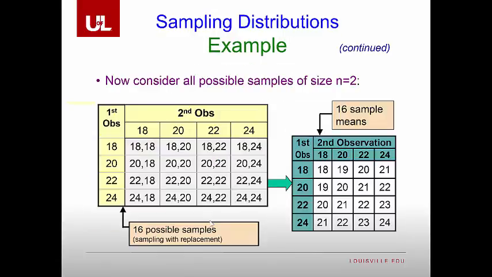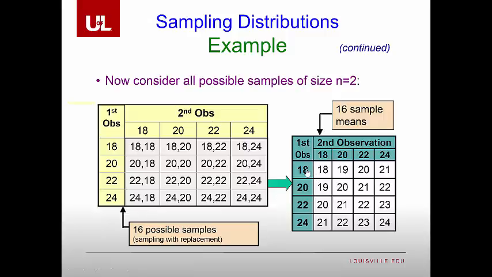So now let's consider all possible samples of size 2. The person who is 18 years old can get matched again with another 18-year-old. The person that's 18 years old can get matched with the 20-year-old, the 22-year-old, and the 24-year-old. And we can do this for each row. Now let's calculate the means for each one of these groups. Notice that we're doing this example with replacement.